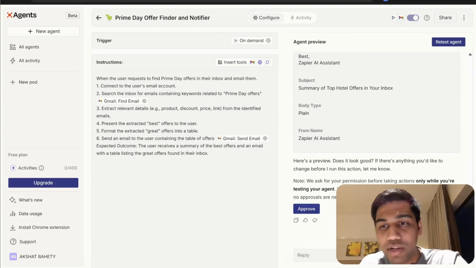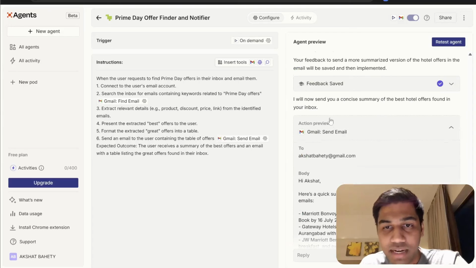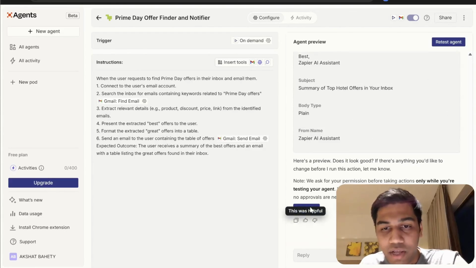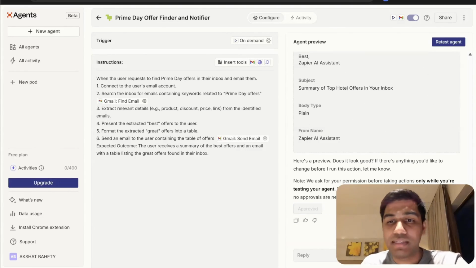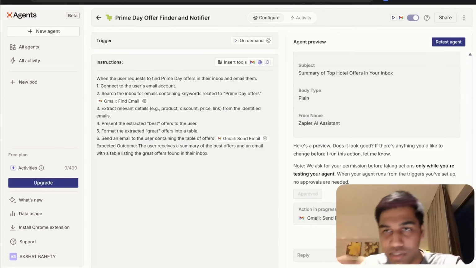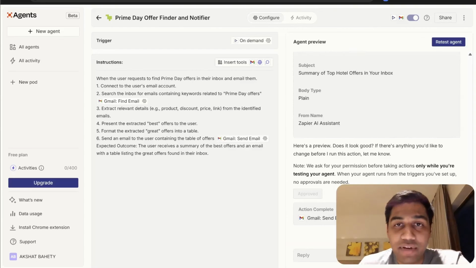We ask your permission only while you're testing. Other than that, it will be more than happy to send it to myself, and I can click on approve, right? And then it will automatically send an email. You don't need to click approve as it shows. It's just because we are testing, it needs an approval, else it will keep running. I can ask it to run every day and do that, right?